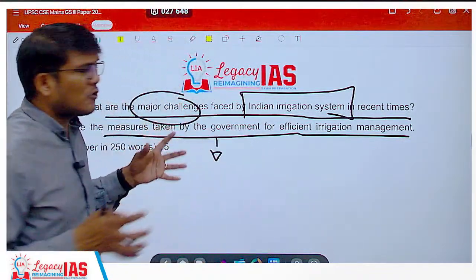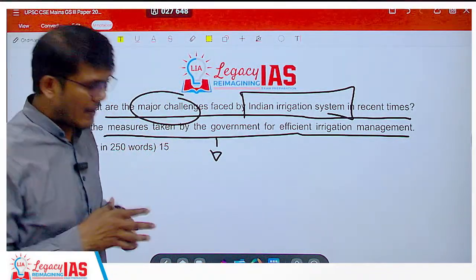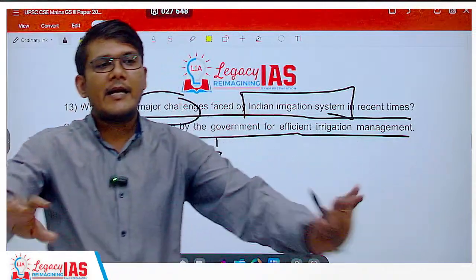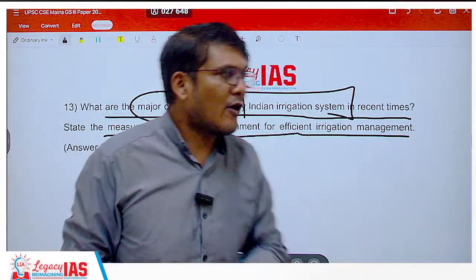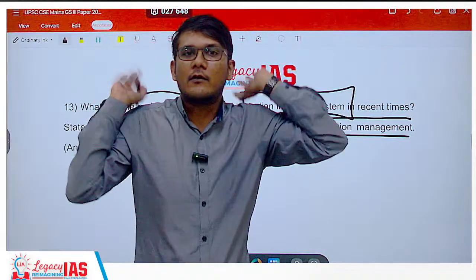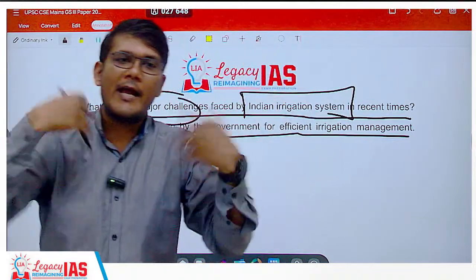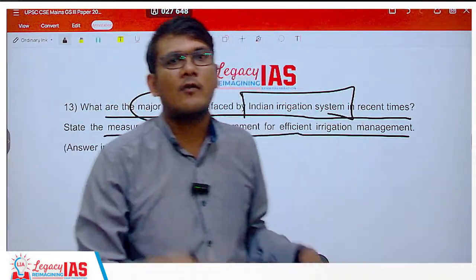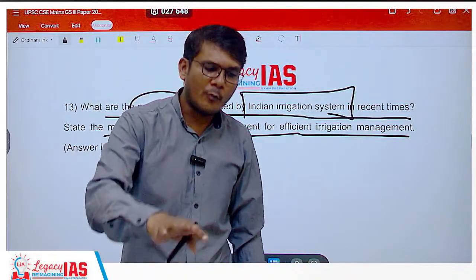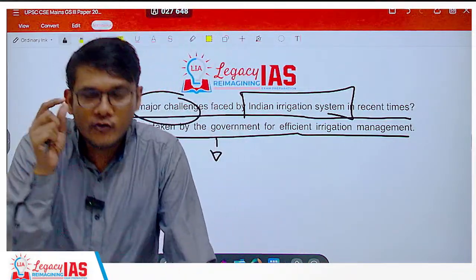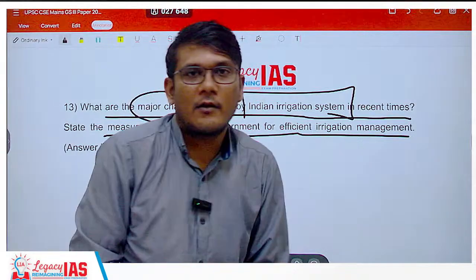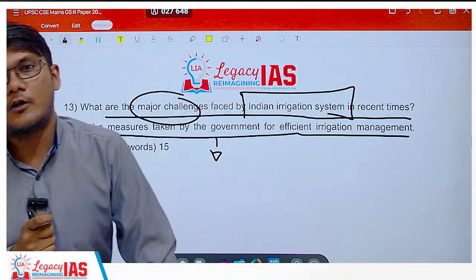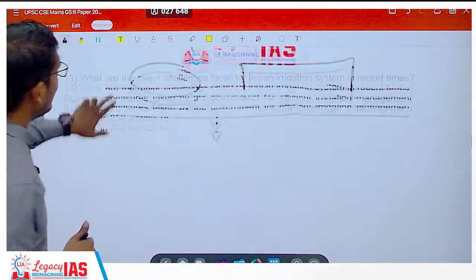The very first, the hierarchy of points is also very important. The first thing, you should not write lack of capital. No, the lack of capital is applicable in every kind of thing. If you ask why this has not happened, lack of capital. Why this has not happened, lack of capital. What is the challenge? Corruption. Those points are applicable everywhere. So start with the points that are specific, that are most important for that particular question. So what would be the most important thing?